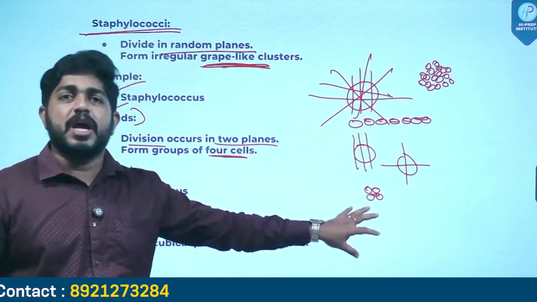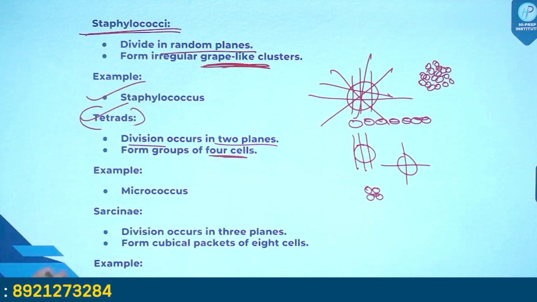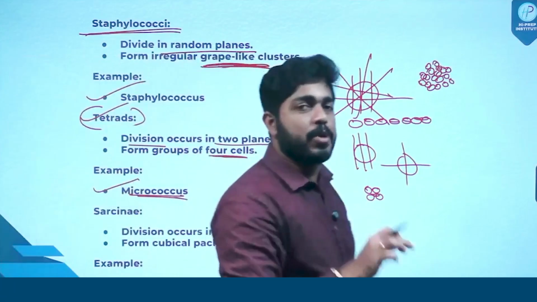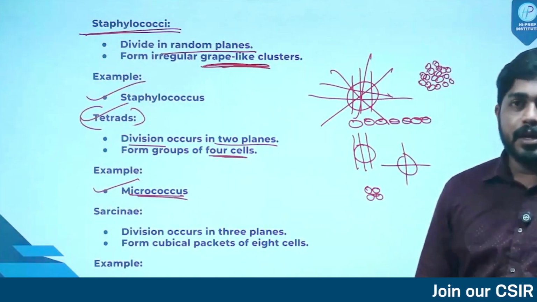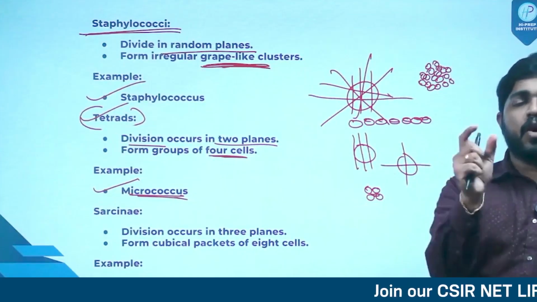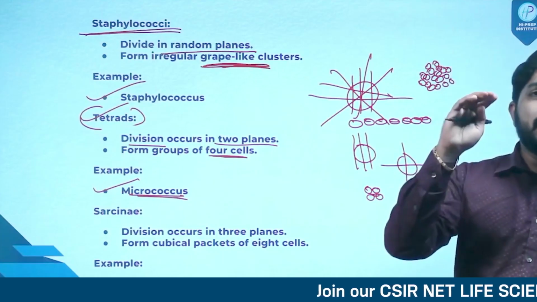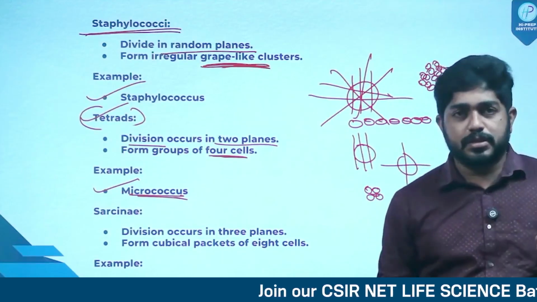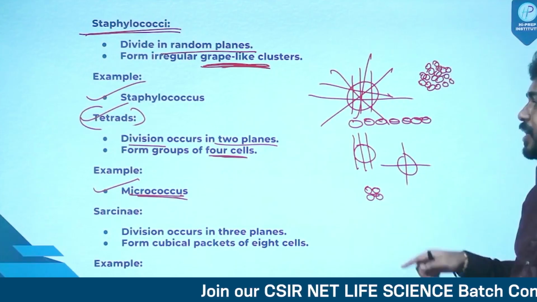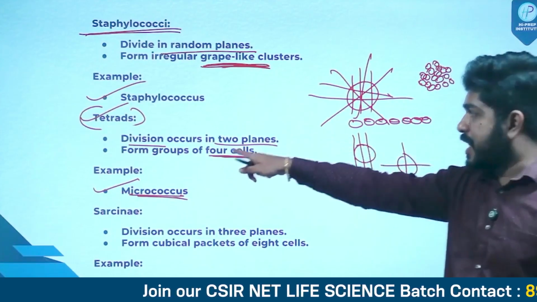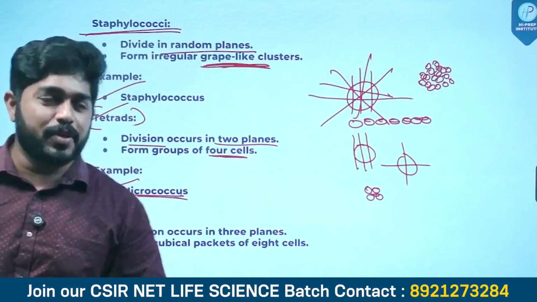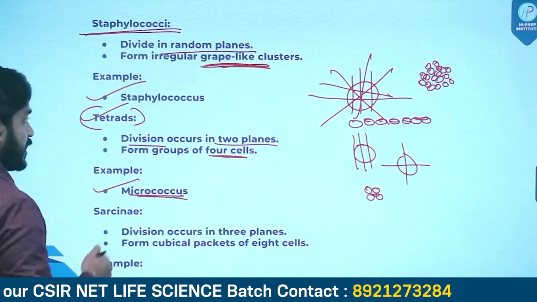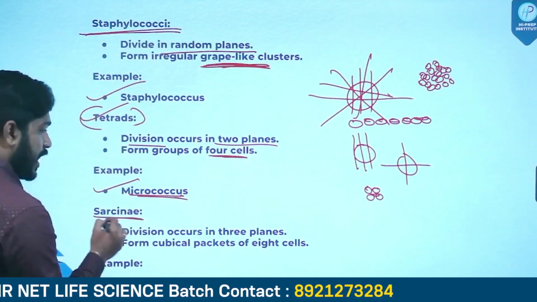Some cocci bacteria exist in this particular form. What is the example? Micrococcus. Friends, please keep in mind, Micrococcus is an example of tetrad type of cocci bacteria. Tetrad means 4. And how is the tetrad resulting? One coccus bacterium is getting divided in 2 planes. That is how we get tetrad. So an example of tetrad bacteria is Micrococcus. Simple concept.